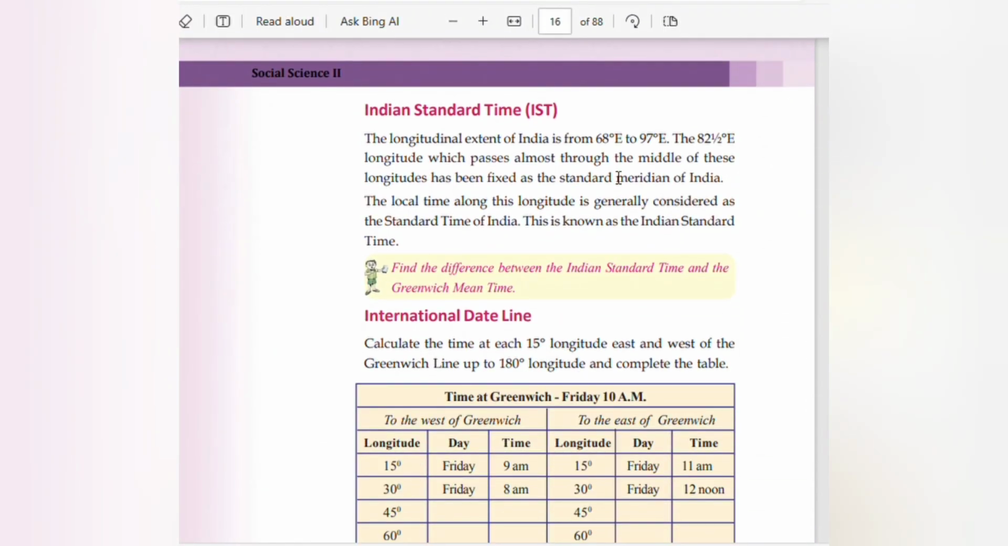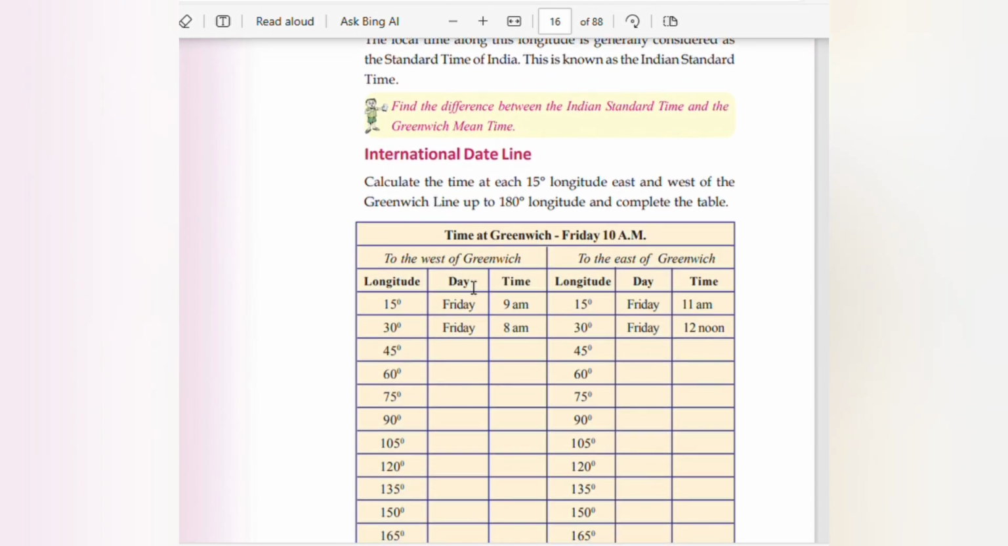Indian Standard Time. The longitudinal extent of India is from 68 degree east to 97 degree east. The 82.5 degree east longitude, which passes almost through the middle of this longitude, has been fixed as the standard meridian of India. The local time along this longitude is generally considered as the standard time of India. It is known as the Indian Standard Time.